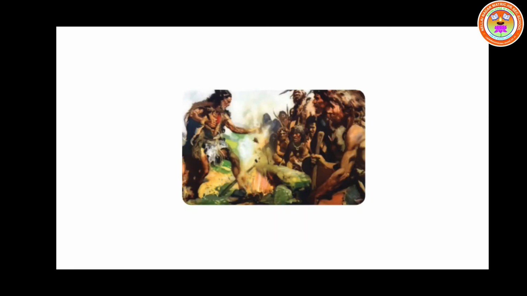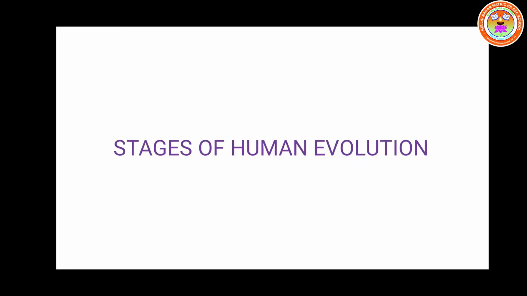Children, do you know one thing? How were the humans living 18,000 years ago? The humans were living in caves. They were using tools made of stones and bones for hunting. In the picture you can see them clearly. Okay. Now let us go to study the different stages of human evolution.